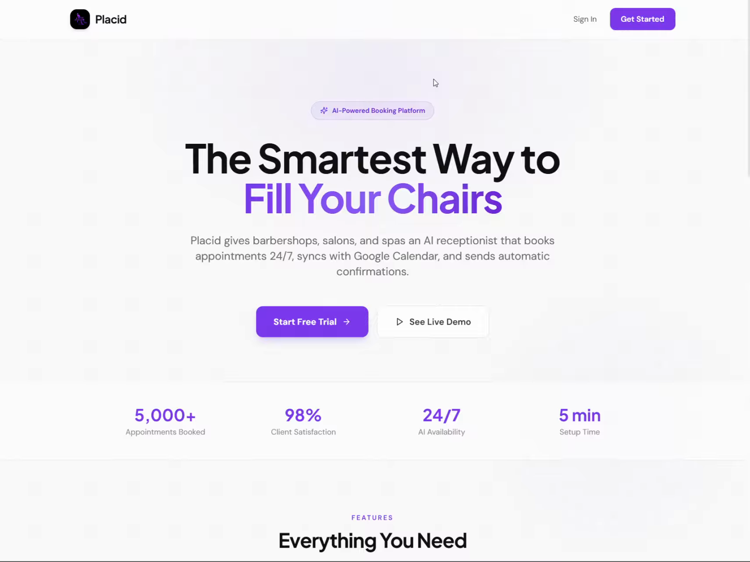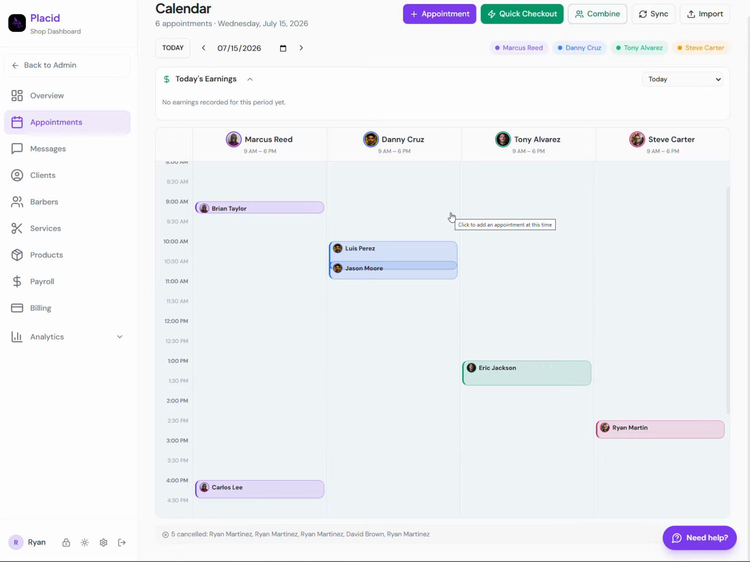What we are is an AI powered booking platform. So, what we have designed is an AI receptionist that will answer all phone calls for, in specific right now, barbershops. So, without ever having to answer the phone, you'll never miss a phone call again. The AI receptionist will answer the phone.